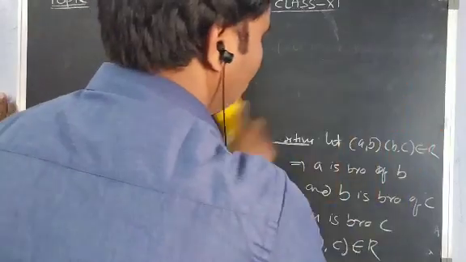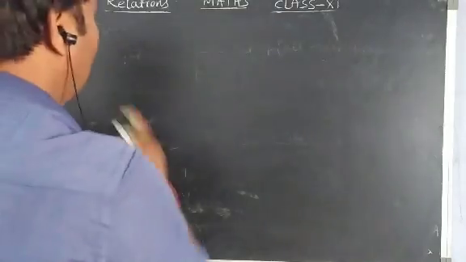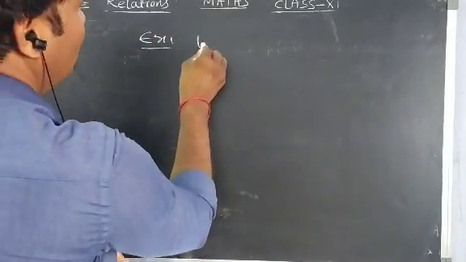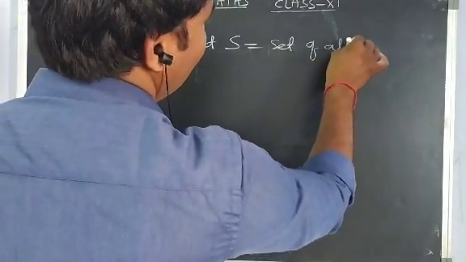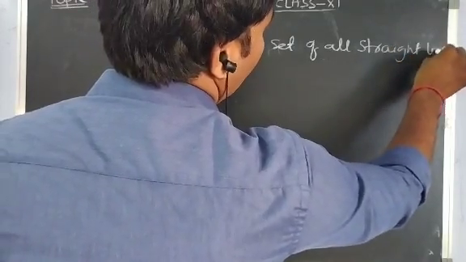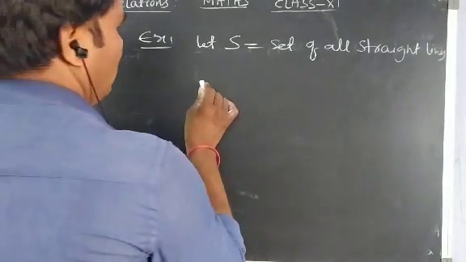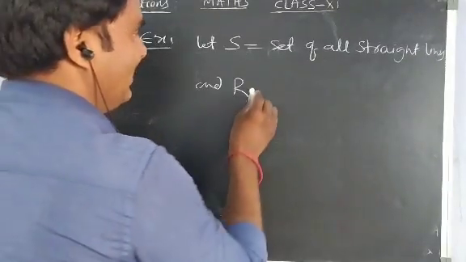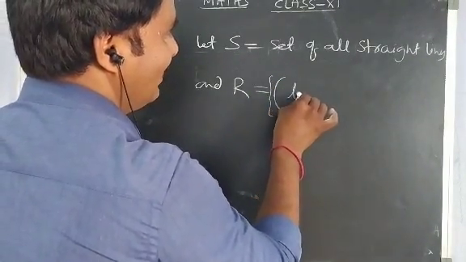One more example. I am taking a set S equal to the set of all straight lines. Inside we have all straight lines. And I am taking one relation R on S cross S, which contains ordered pairs L1, L2.